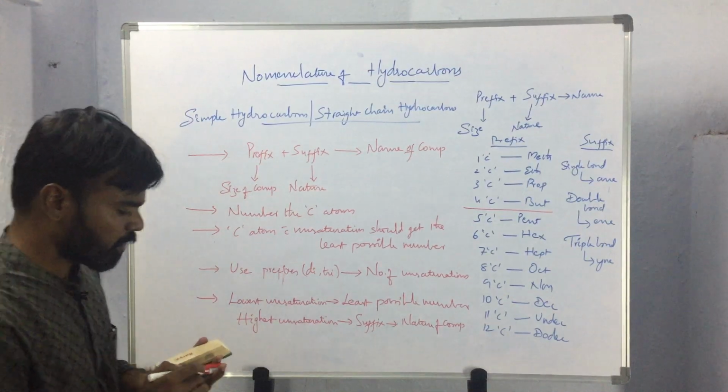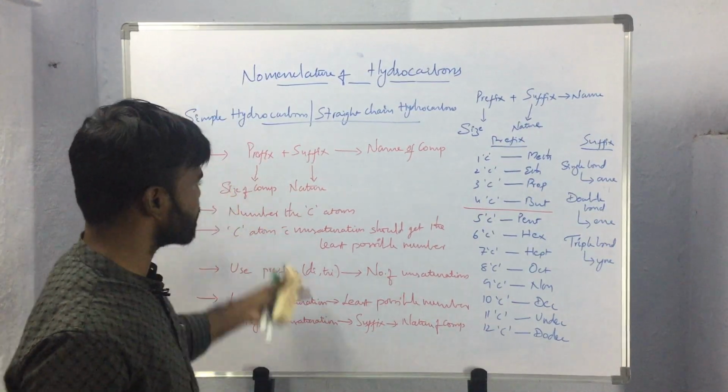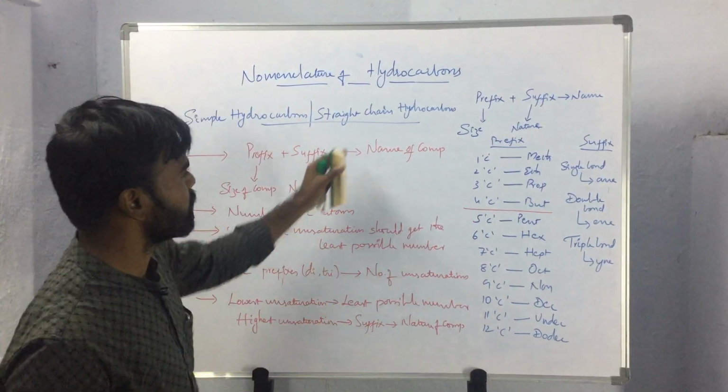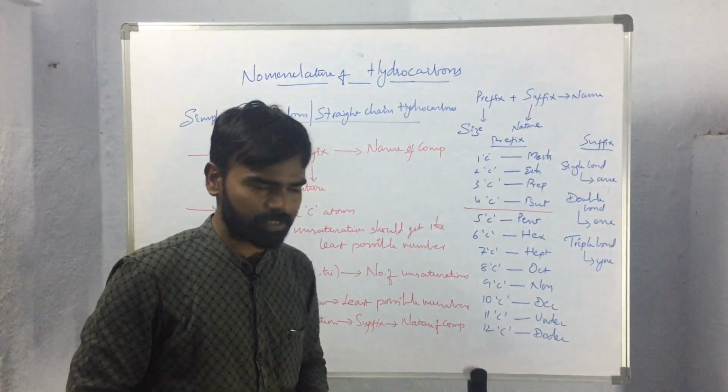So these are the points we should consider while naming the simple hydrocarbons or straight chain hydrocarbons.